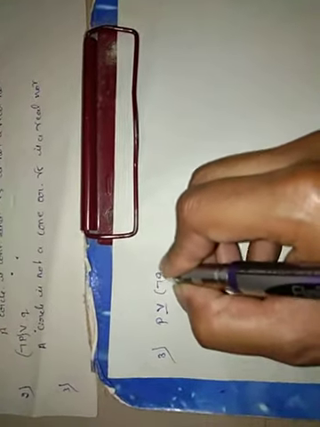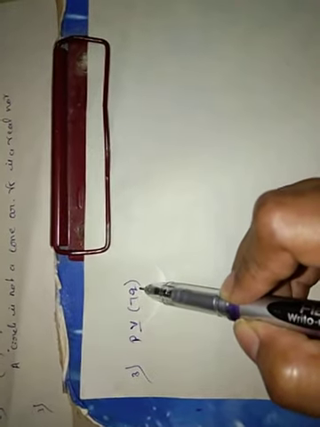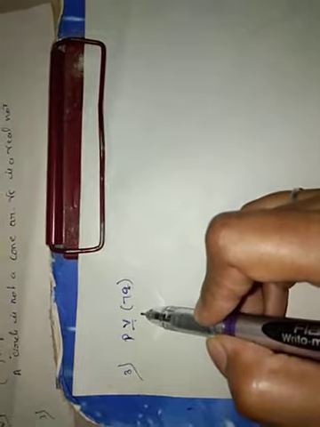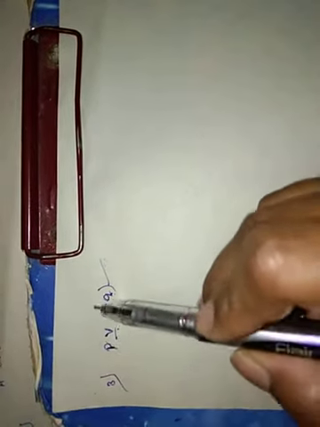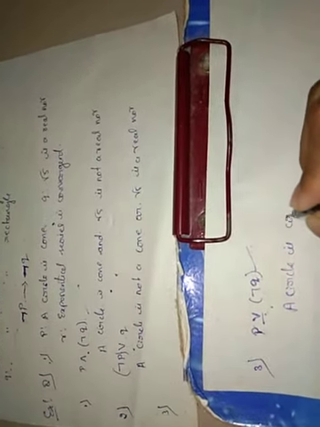So next one is either P or negation of Q but not both. That symbol indicates either P or negation of Q but not both. So here the P is a circle is a cone.